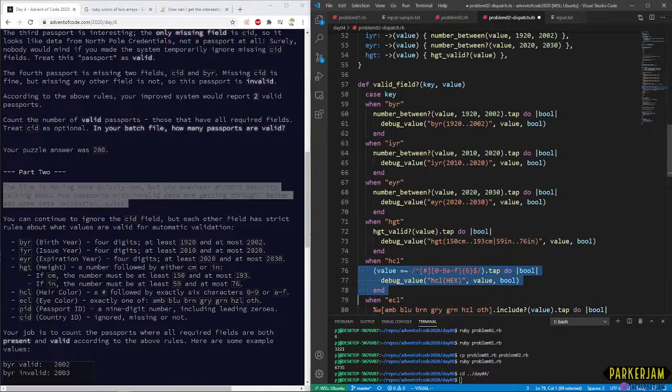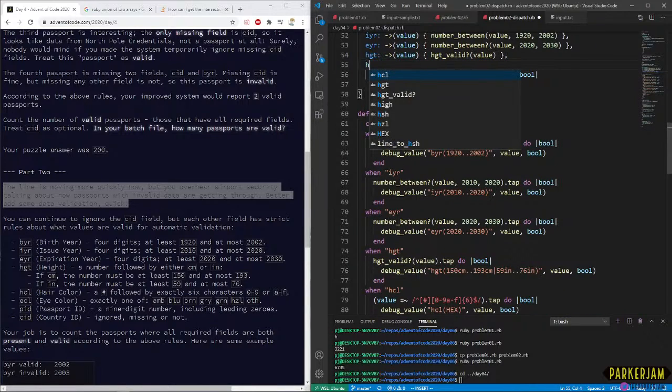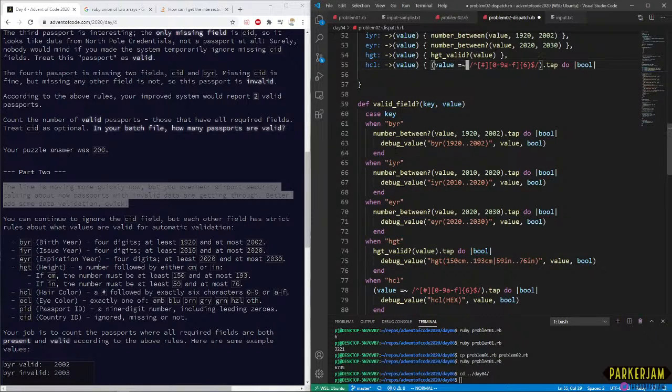Okay, so this is HCL. HCL value. So we're just making a nice little dispatch table for this, and moving this logic out. This valid field thing is basically going to turn into a single call to this dispatch field, and I think it's a bit nicer to read.